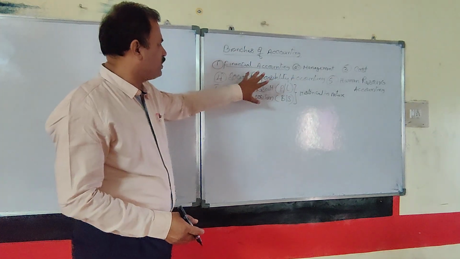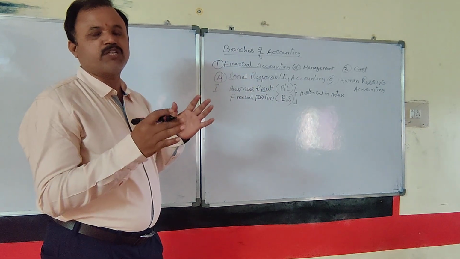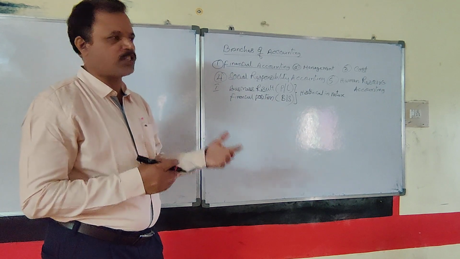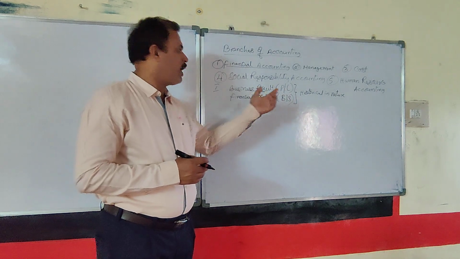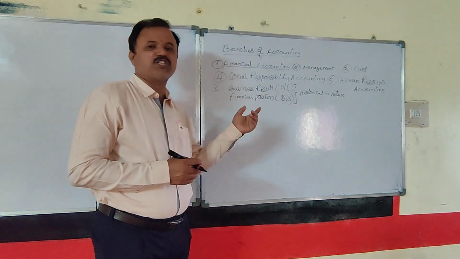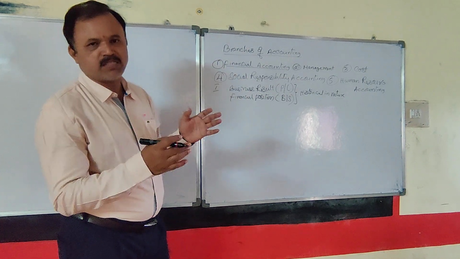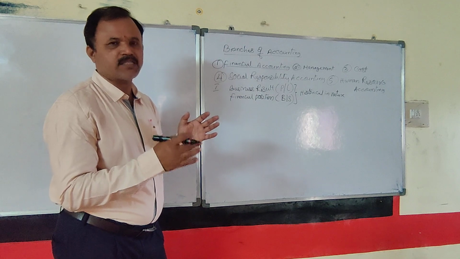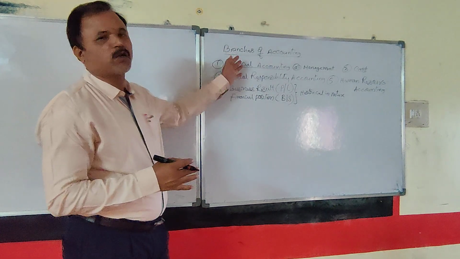With the help of this, the owner comes to a conclusion about what actually happened in the previous year or the last year: whether he got a profit or a loss, what his financial position is, what the assets are, as well as the equity and liabilities, and all such matters can be known with the help of financial accounting.